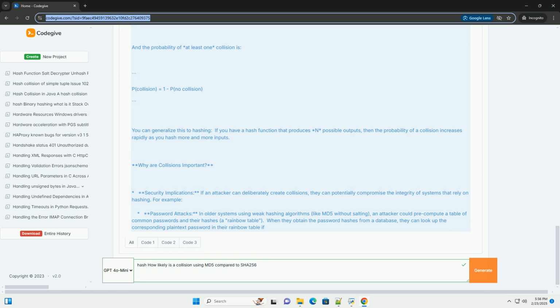What is a hash collision? A hash collision occurs when two different inputs produce the same hash output. Since the hash function maps an input of arbitrary length to a fixed size output, collisions are inevitable. The question is, how likely are they?